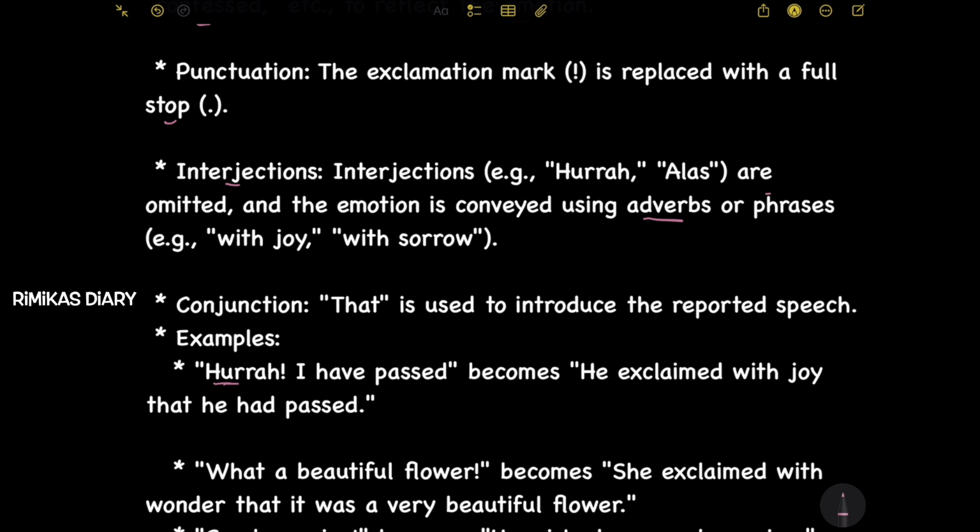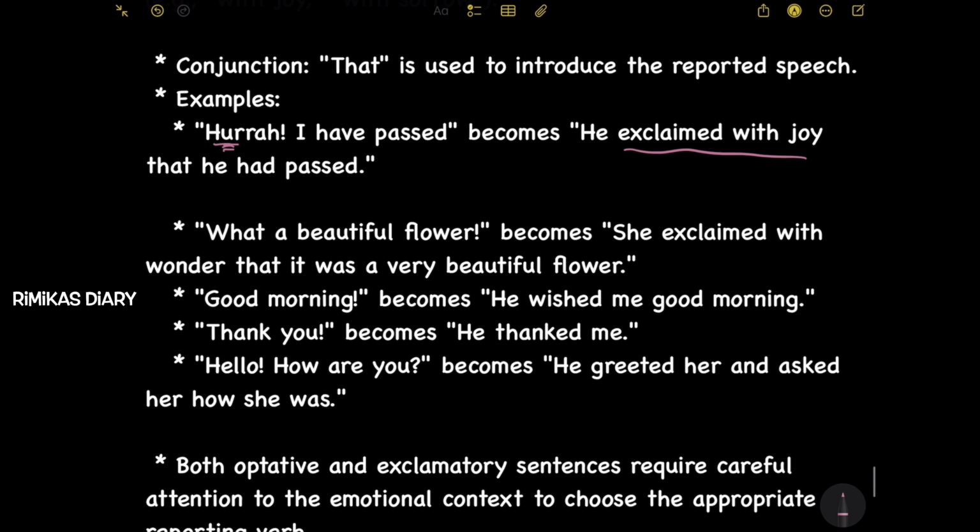He exclaimed with joy that he had passed. So we used this phrase, exclaimed with joy, instead of hooray. So hooray is changed to exclaimed with joy. What a beautiful flower becomes she exclaimed with wonder that it was a very beautiful flower.